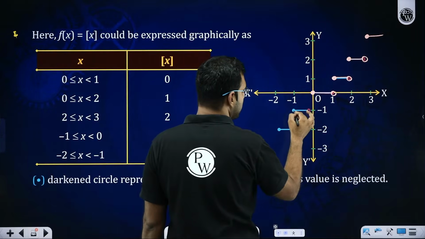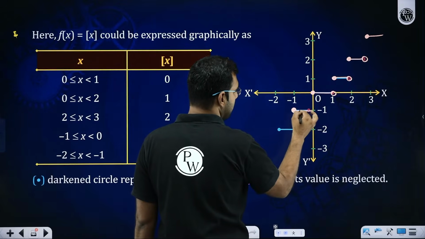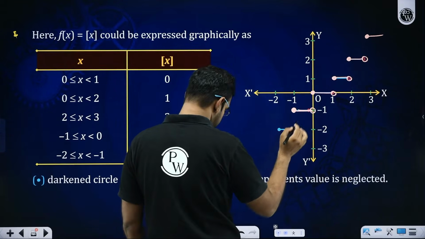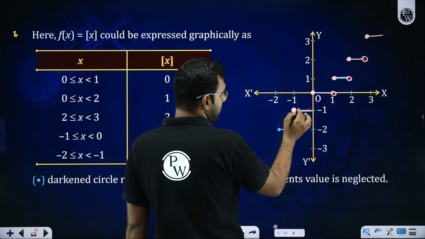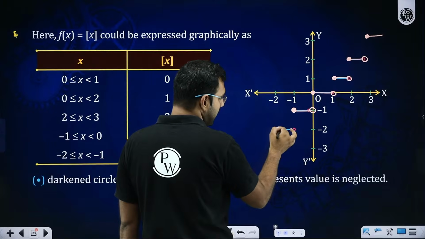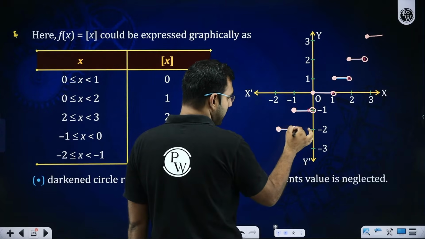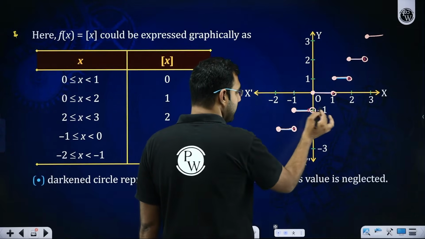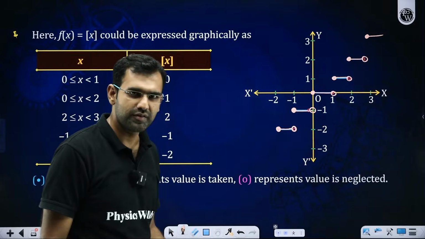Similarly, between -1 and 0, it will be -1. But at -1, I hope you understand. I repeat, at -1, it will be -1. But at 0, it will be 0. Between -2 and -1, it will be -2, but at -1, it will be -1. Are you understanding my language, everyone?